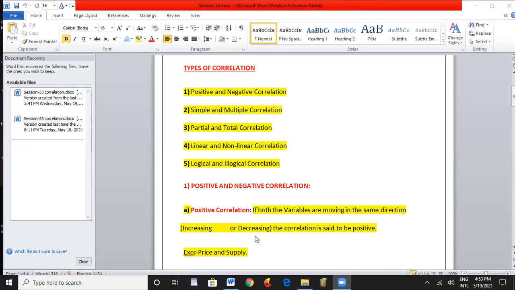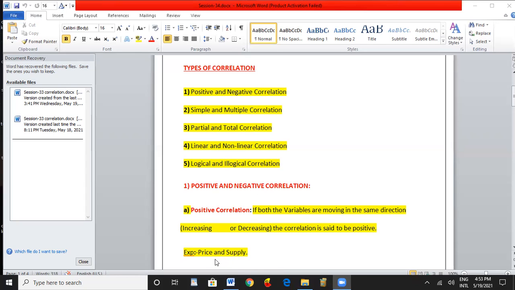Then decreasing. If the price decreases, the suppliers keep the goods in the godowns. They will not supply because they want higher prices. The correlation is said to be positive. Here the two phenomena are price and supply. If the price increases, supply increases. Price decreases, supply also decreases. The relationship between price and supply is called positive correlation.